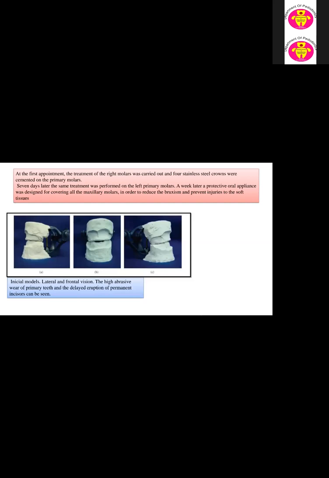And for that, they prepared a model with putty impressions, and then the model and the incisal model, lateral and frontal regions. The high abrasive wear of the primary teeth and the delayed eruption of the permanent incisor can be seen.